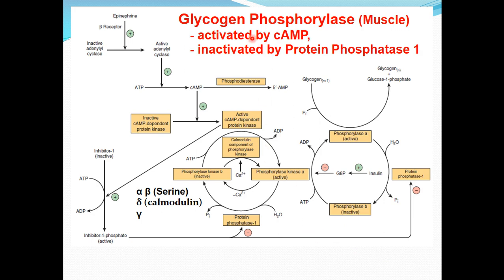The regulation of glycogen phosphorylase is different in liver and muscles. Here in this pathway is of muscle glycogen phosphorylase. This glycogen phosphorylase enzyme, of which phosphorylated form is the active form, is activated by cyclic AMP, and this enzyme is inactivated by the protein phosphatase 1, also called phosphoprotein phosphatase.